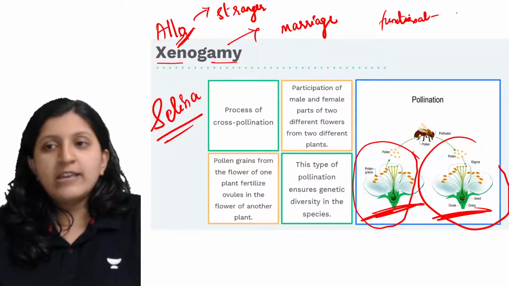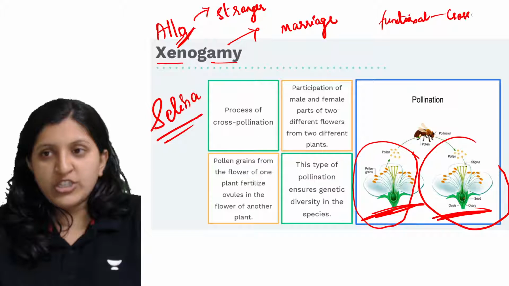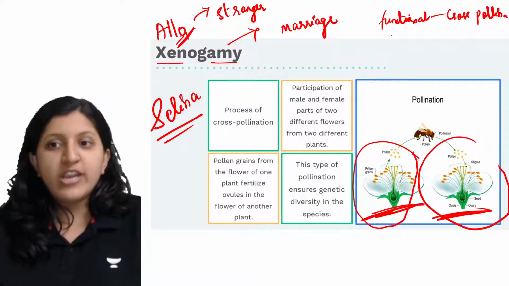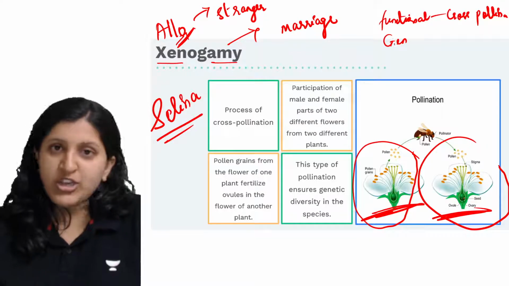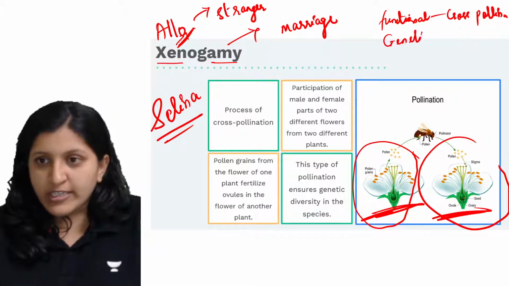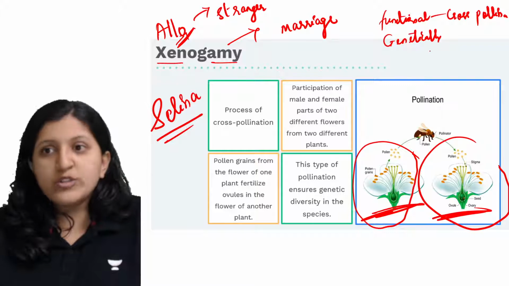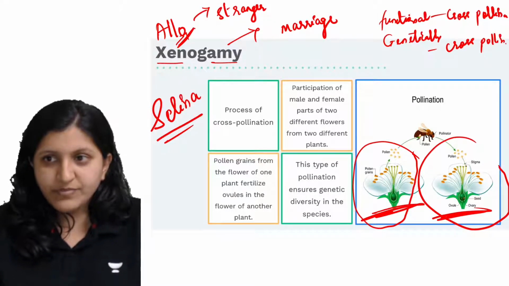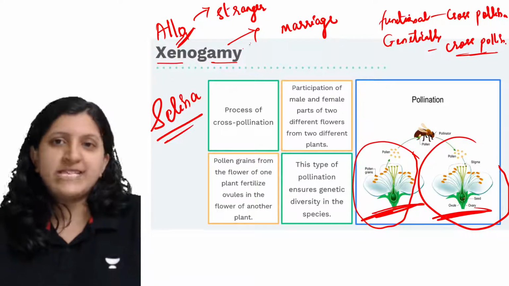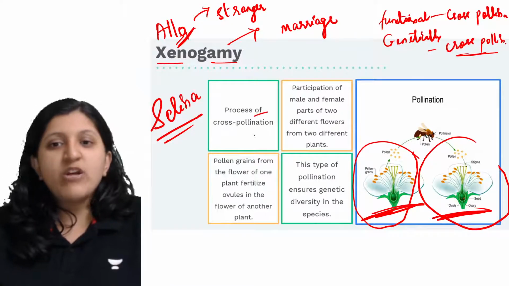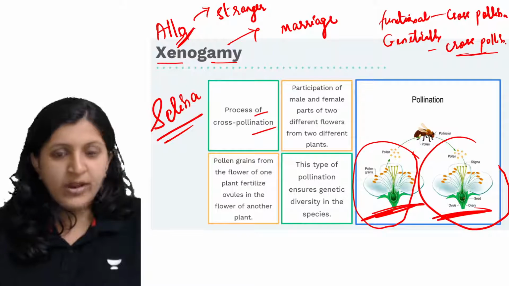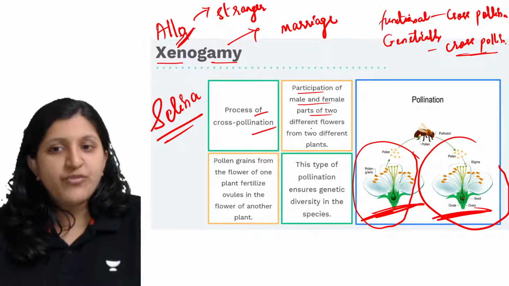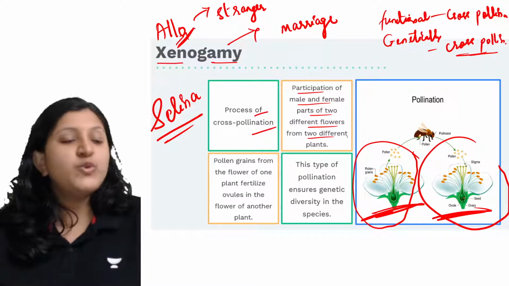So this is cross pollination functionally, and genetically also it is cross pollination itself. Alright, so xenogamy is a process of cross pollination, with the participation of male and female parts of two different flowers from two different plants.